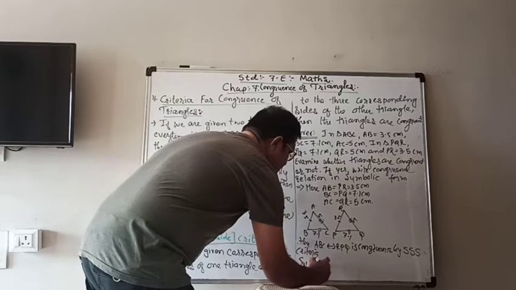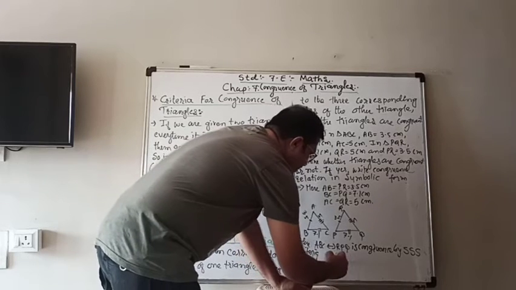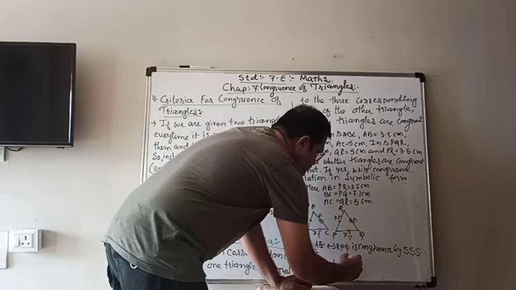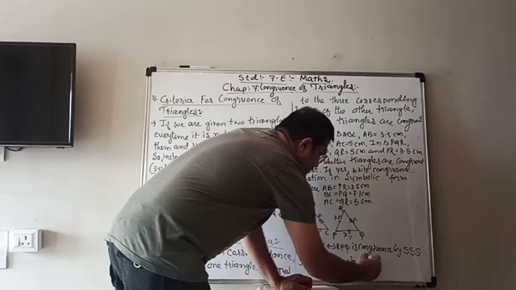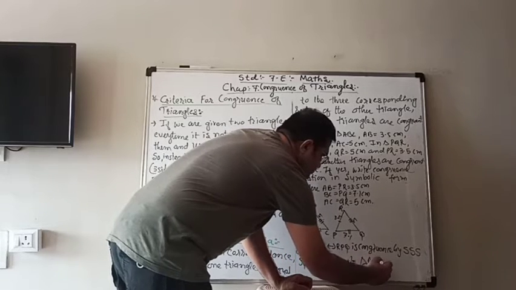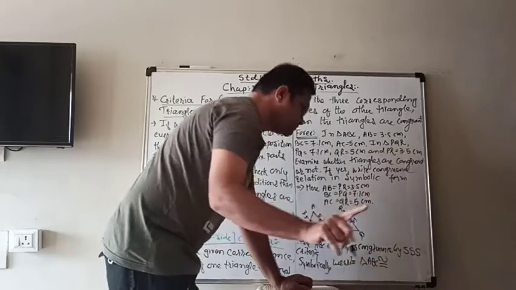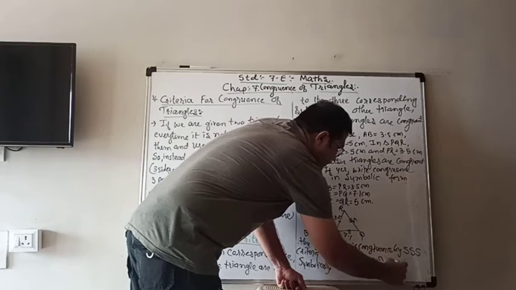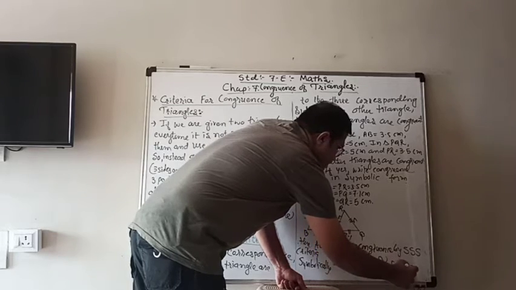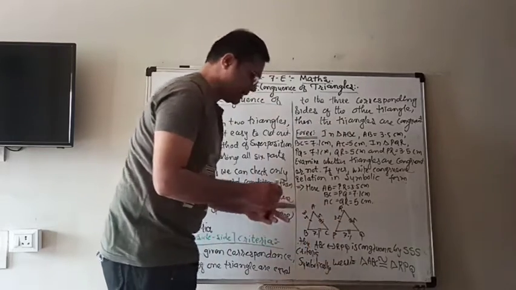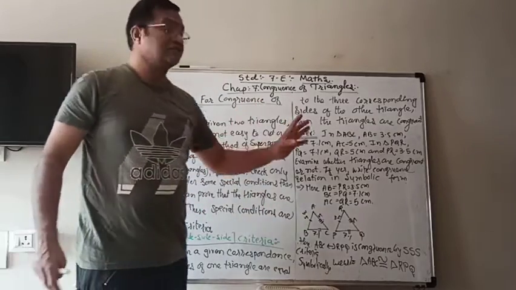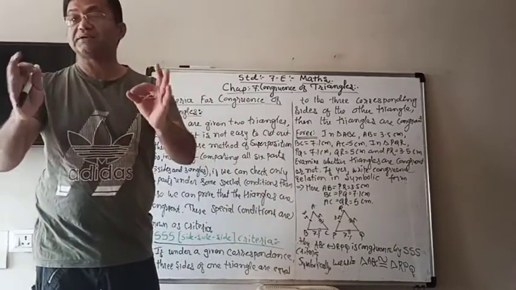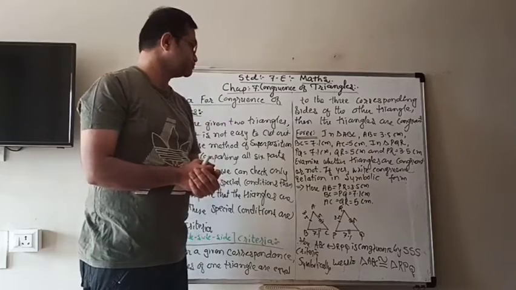Symbolically we write triangle ABC congruent to triangle RPQ. So by this method we can prove that the two triangles are congruent.